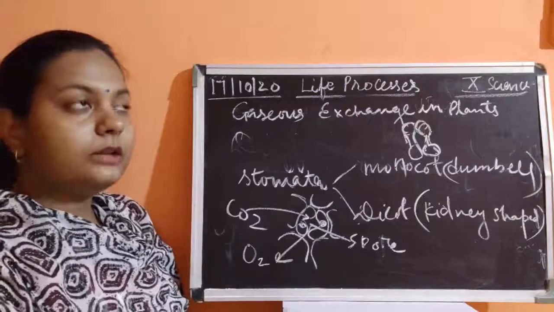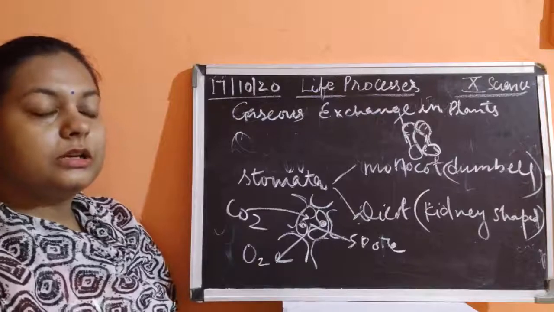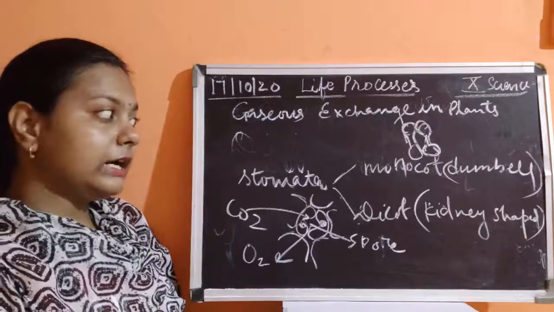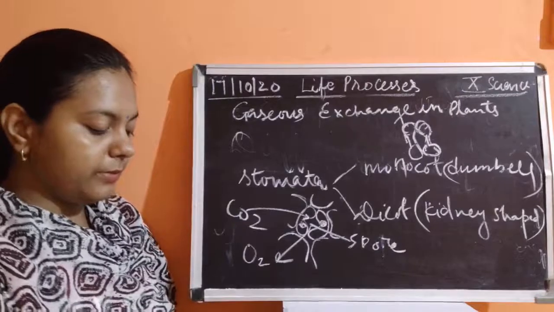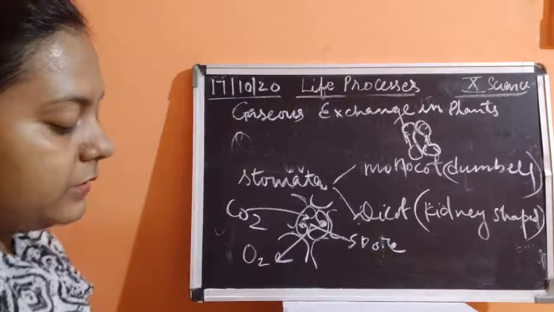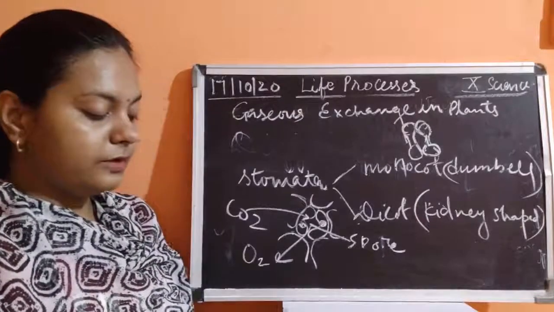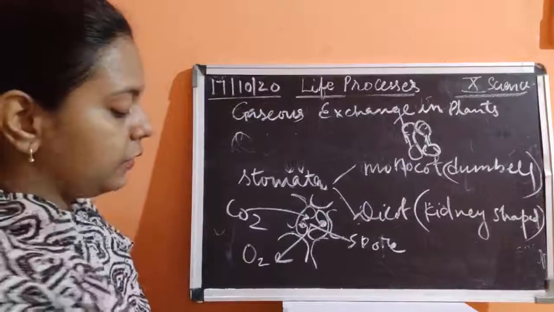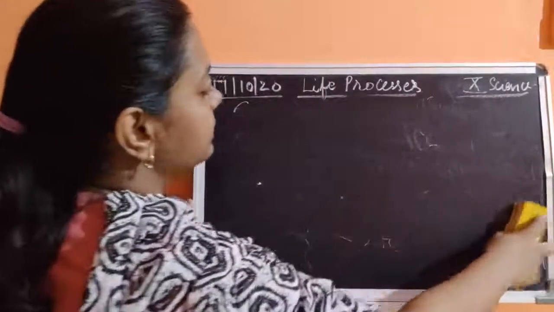Or there could be the presence of a solute, that is sugar, in the guard cell. If sugar is present, then what happens during daytime? During night time? Whenever there is more water in the cells, the turgor pressure of the guard cell increases. Now what do you mean by turgor pressure? How is this gaseous exchange taking place?